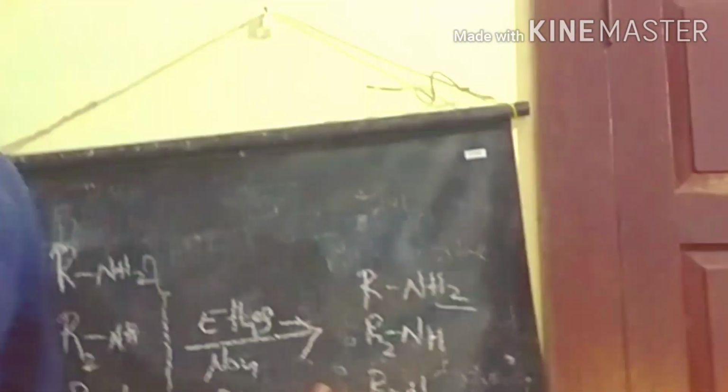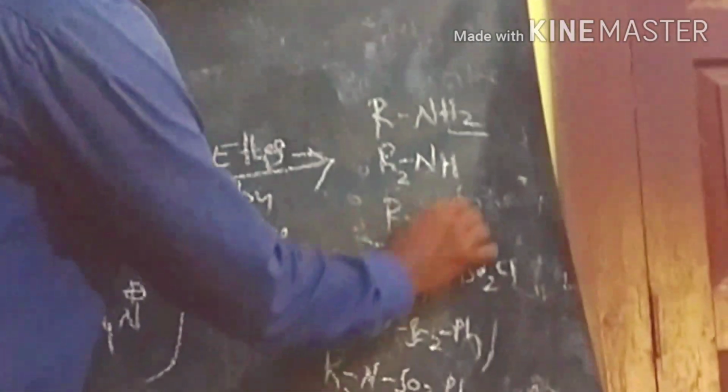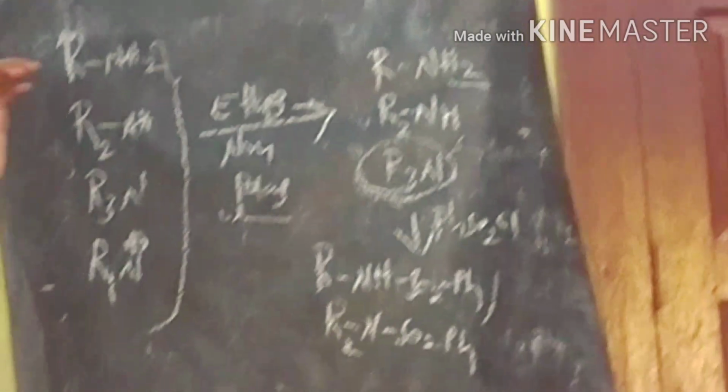So what is happening? We get this intermediate, R2N SO2Ph. This tertiary amine does not react with the Hinsberg reagent.